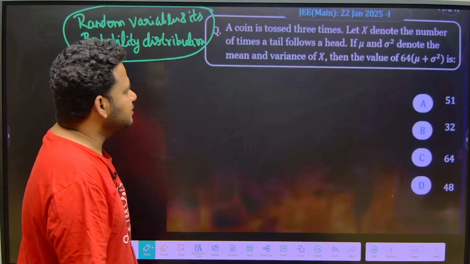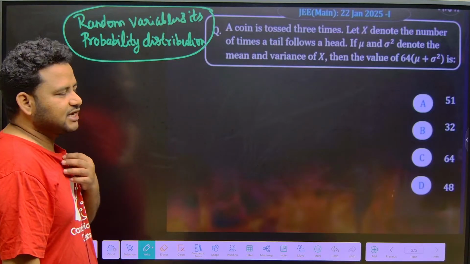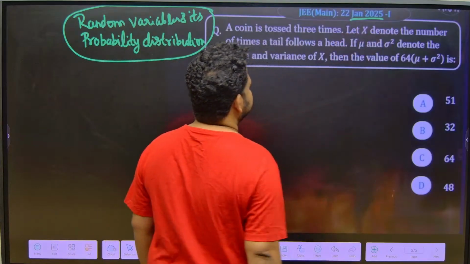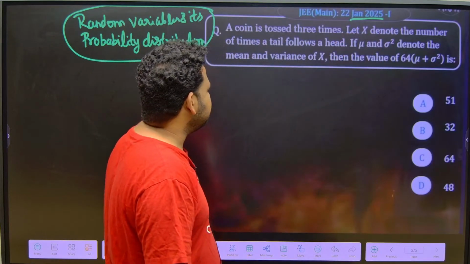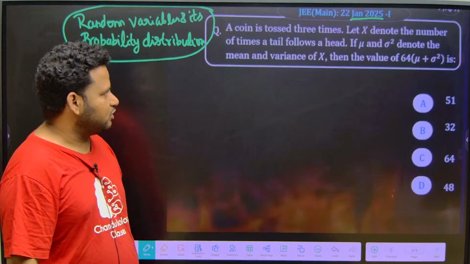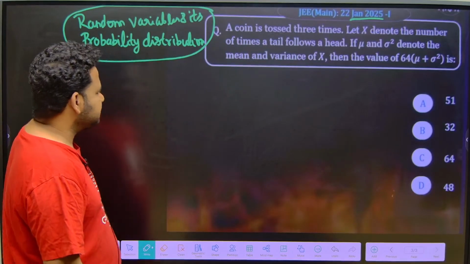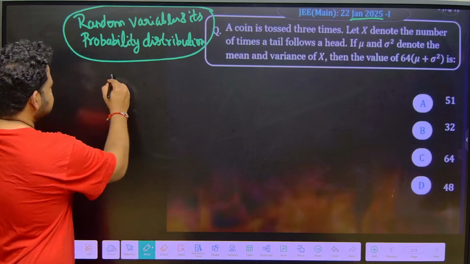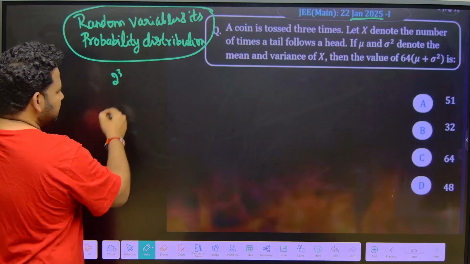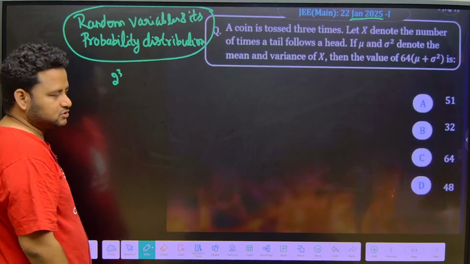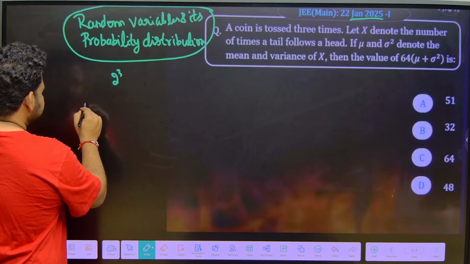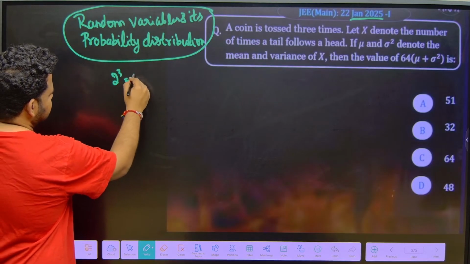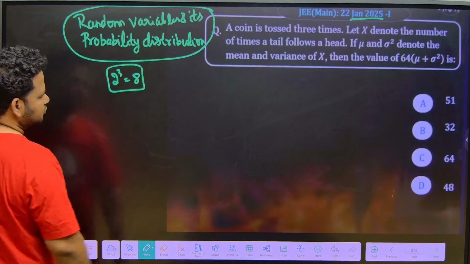Now what are they telling? This question was asked on 22nd Jan 2025, first shift. They are telling a coin is tossed 3 times. 3 times means the number of outcomes will be what? 2 to the power of 3. The sample space will have, not 9, sorry, it will become 8 outcomes. So what are the possibilities?